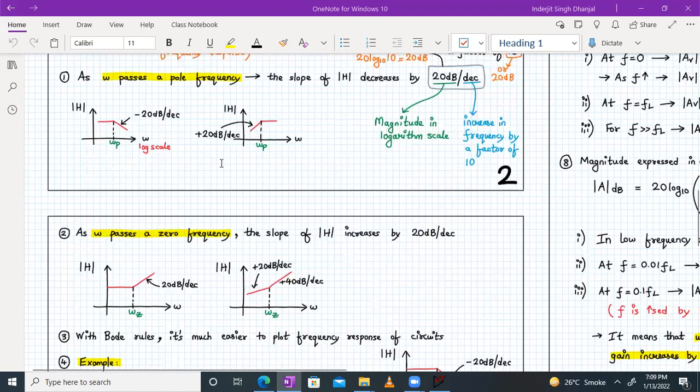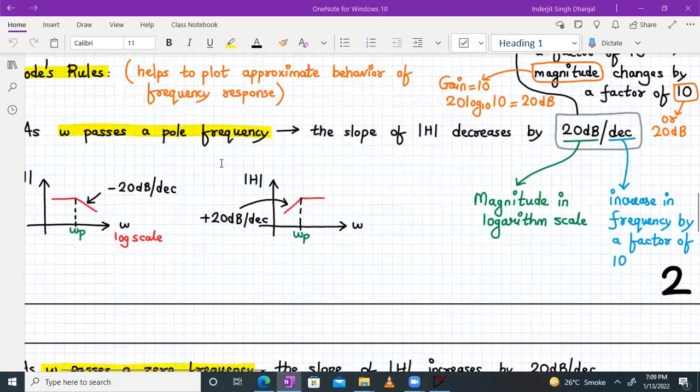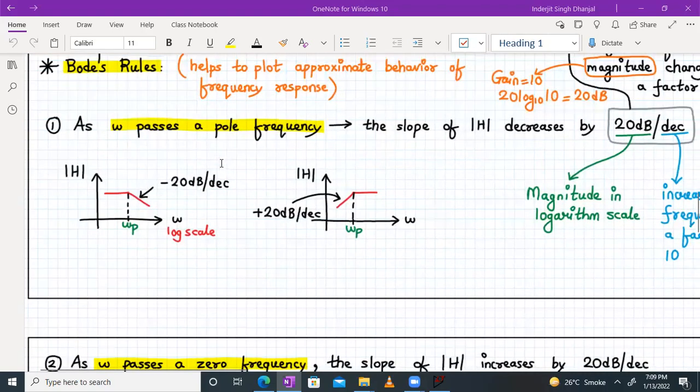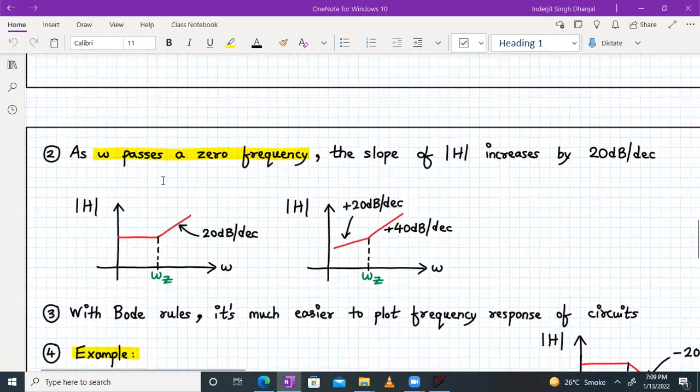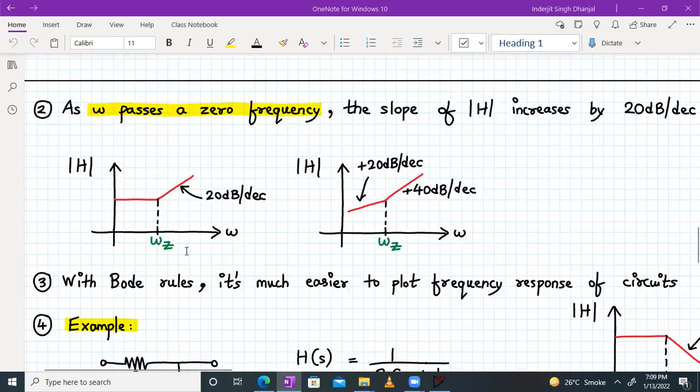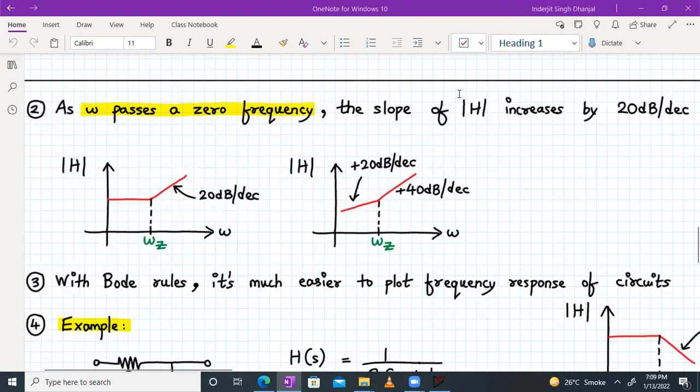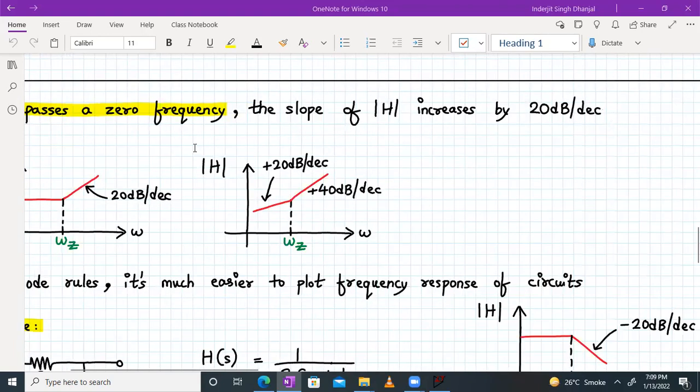Okay, now let's proceed forward. I hope that you have followed this Bode rule. Next is that if omega passes a zero frequency, where omega z is a zero frequency, the slope of mod of H increases by 20 dB per decade.